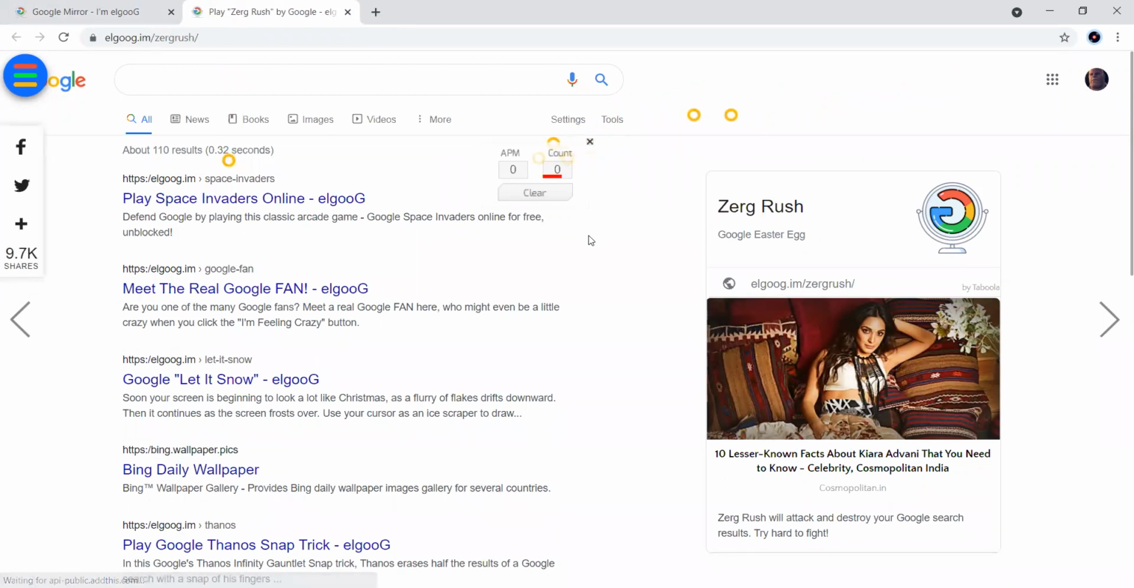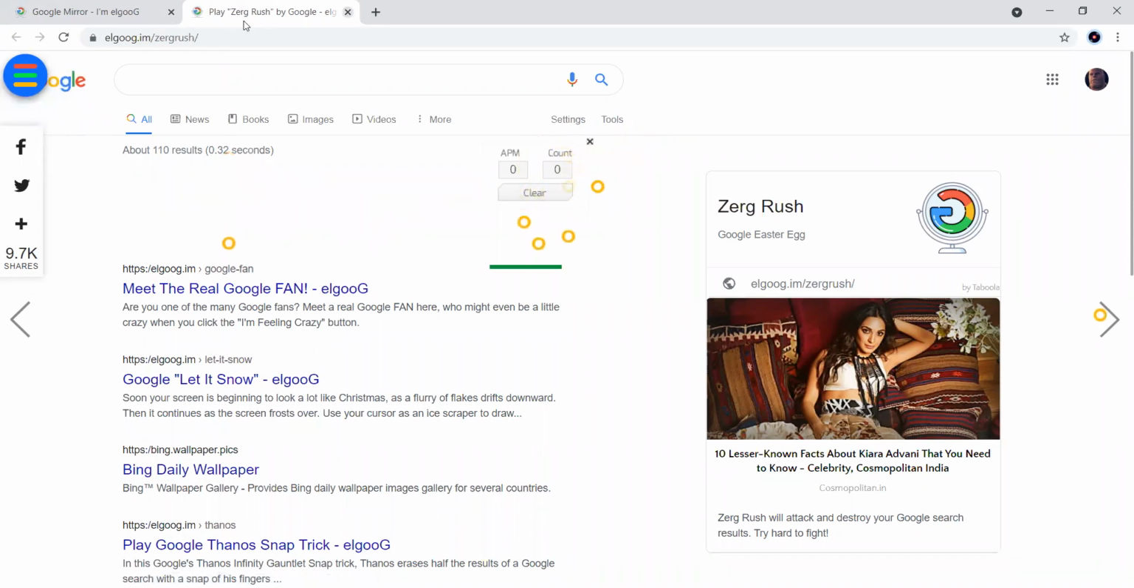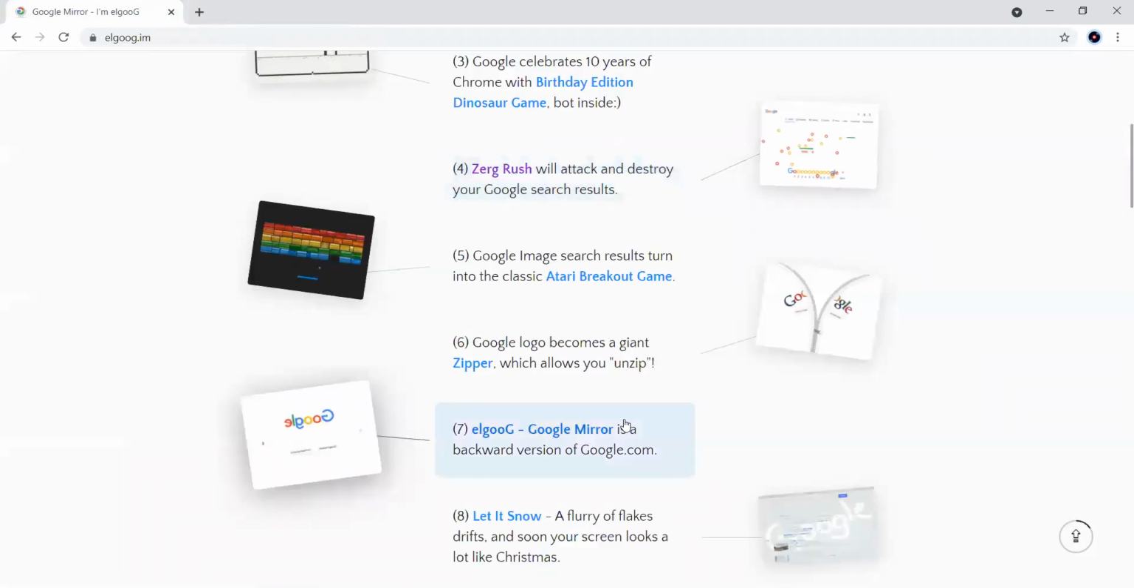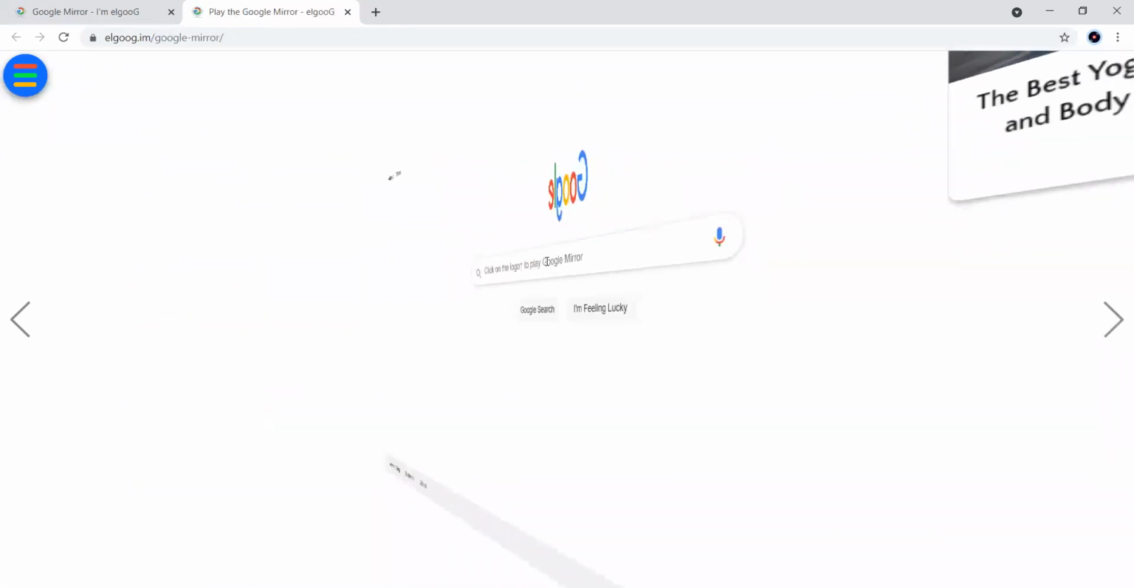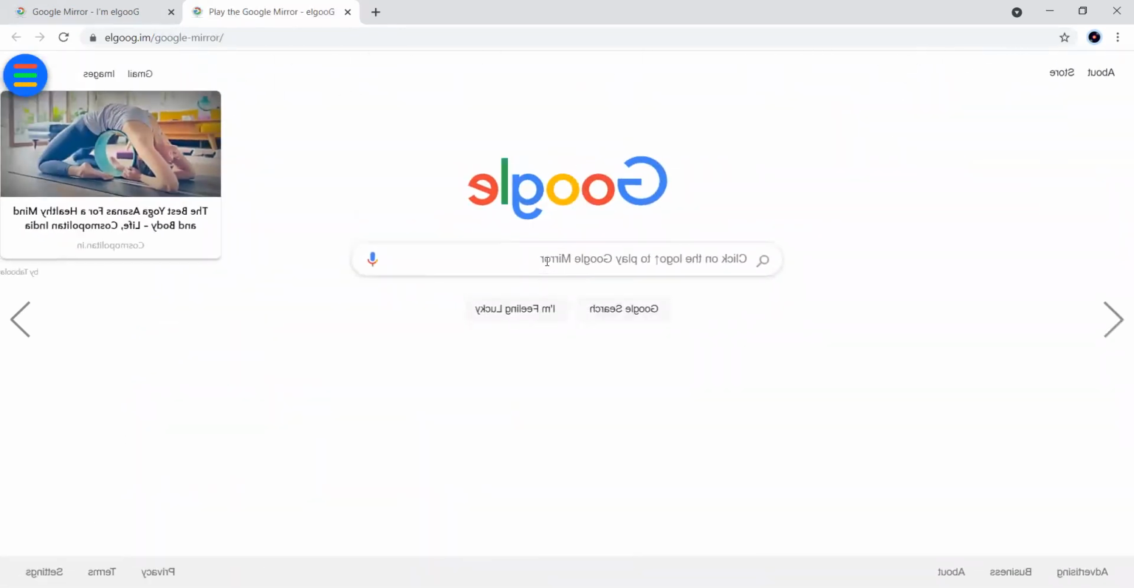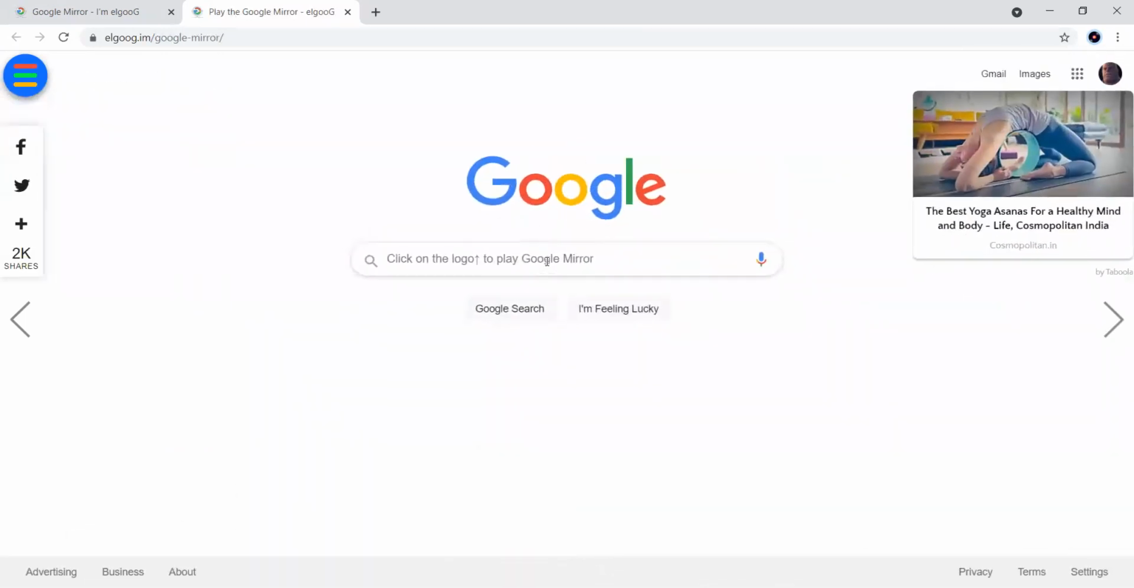These tricks can be considered as fun tricks. See here, now it will turn into a mirror one by one. You can search here. It will turn into a mirror. This is one more important trick everyone must know.